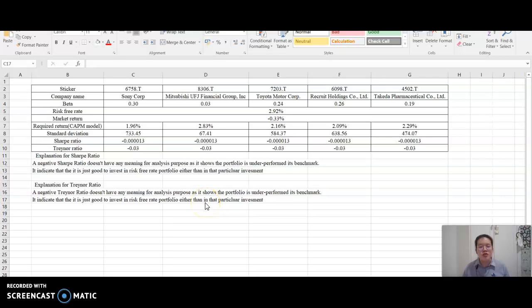Good day to everyone, my name is William Hui and my part is part 4, in which I will use technical analysis to recommend the stock which is the best for us to invest in.